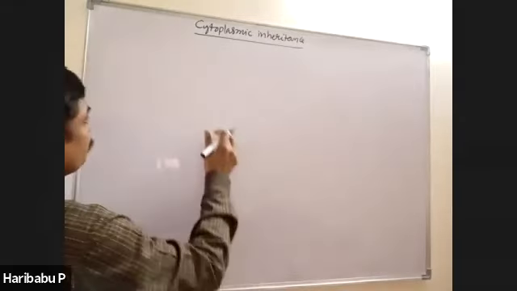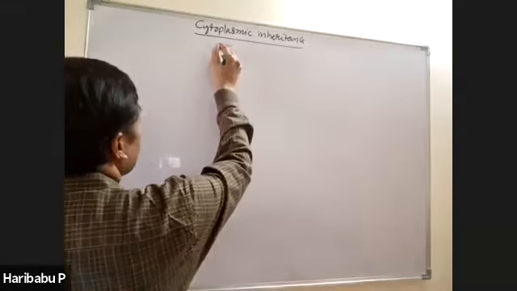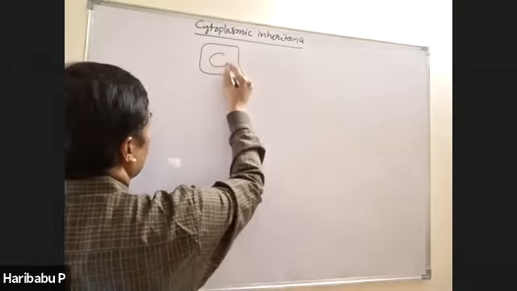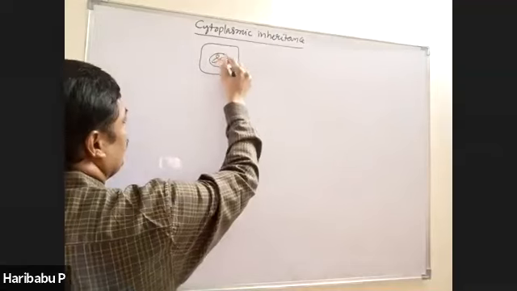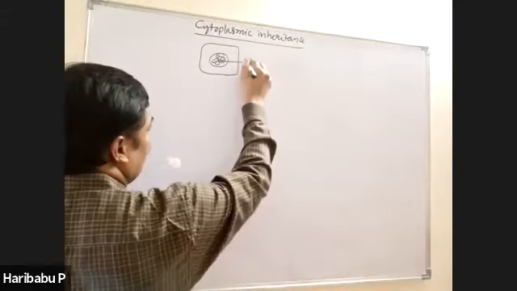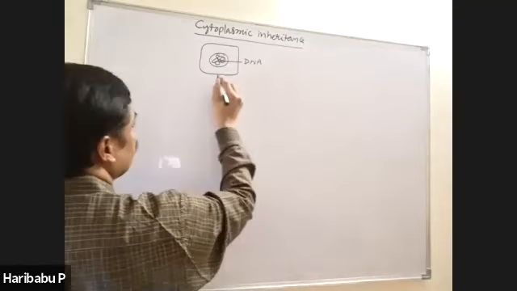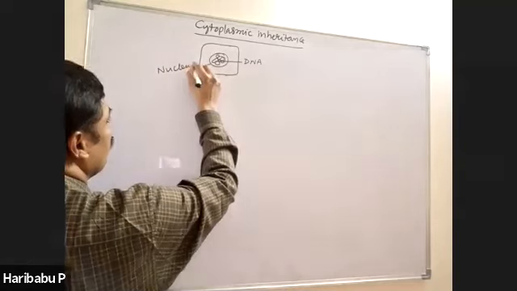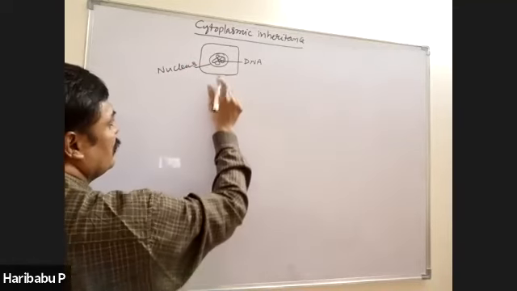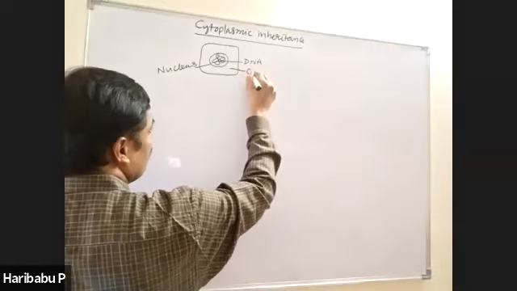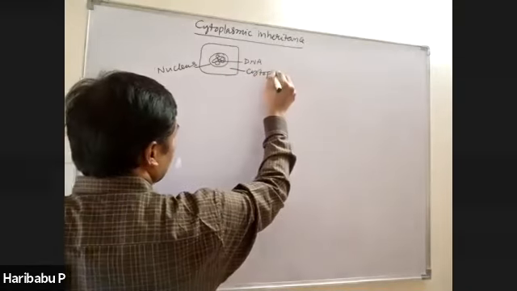See here, this is a cell, right? It is the nucleus. The nucleus contains hereditary material, that is DNA, right? This is the DNA. This is the nucleus. Inside the nucleus, DNA is present. External to the nucleus, there is cytoplasm, right?